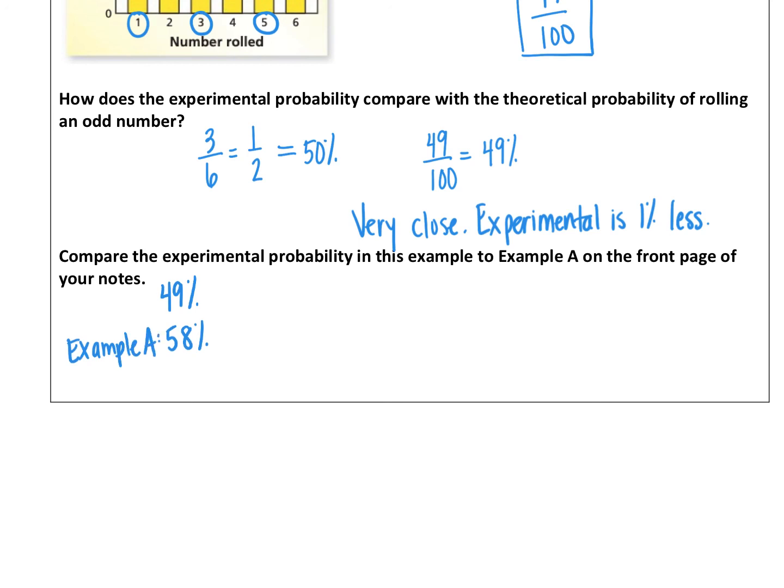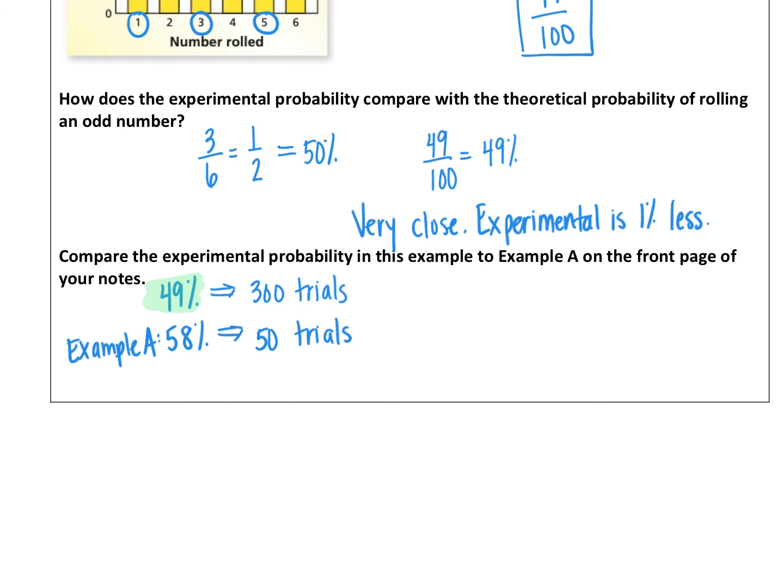Which one is closer to the theoretical probability of 50%? Hopefully you answered the 49%, where we did 300 trials. In the first example, we only did 50 trials.